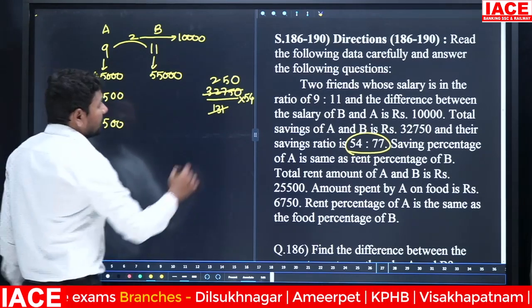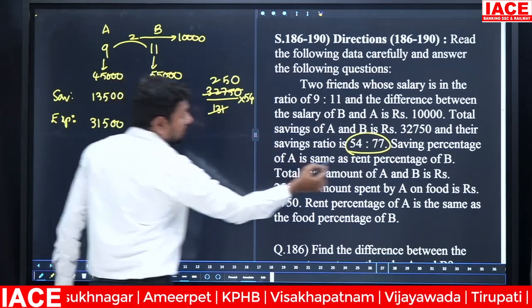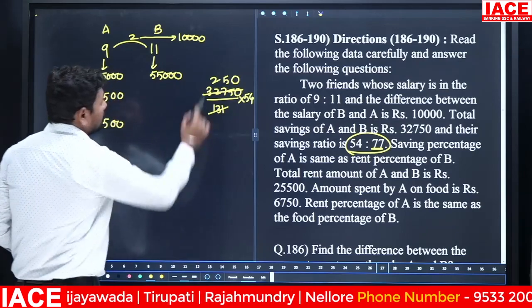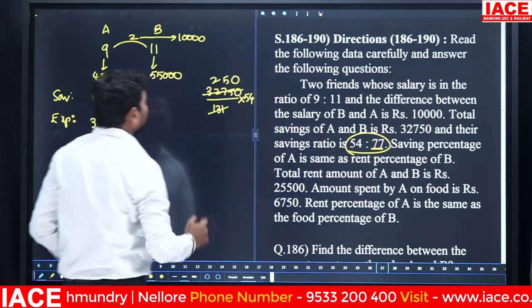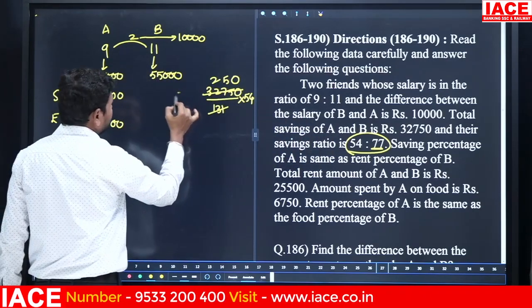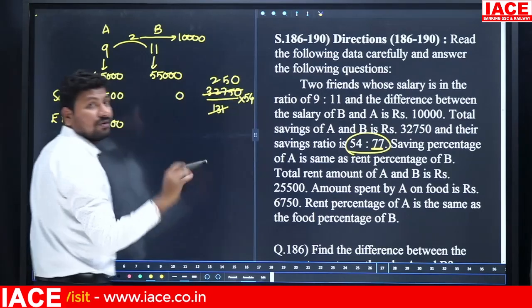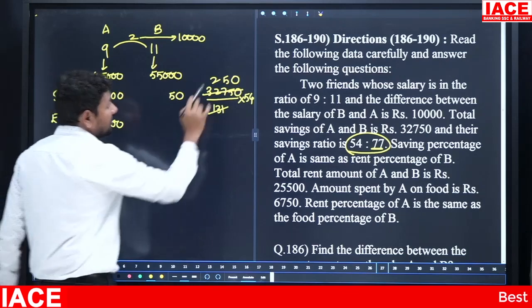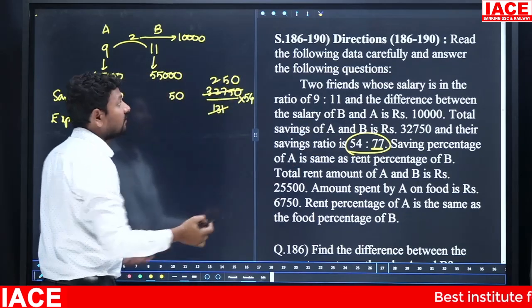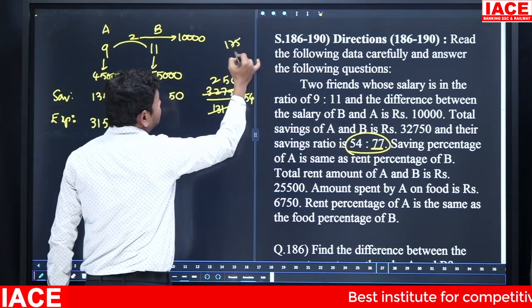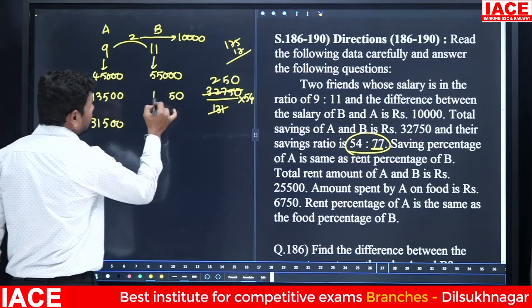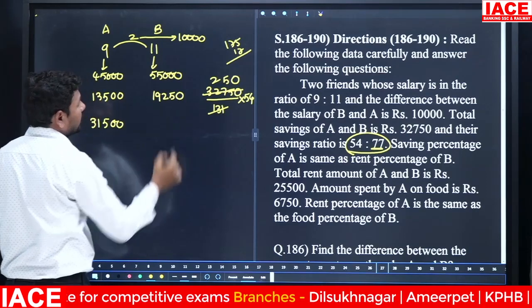As it is, we multiply 250 into 77 for B's savings. 25 into 7 is 175, 5 carry forward 17. 25 into 7 again 175. 175 plus 17 is 192, so 19,250.